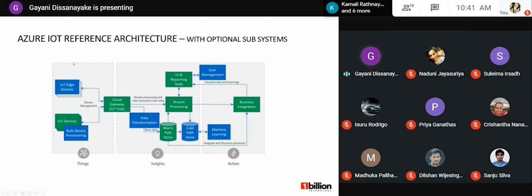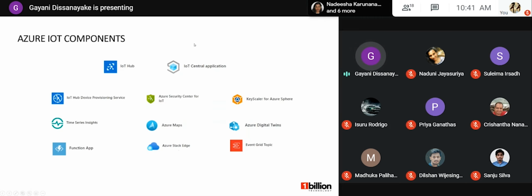Okay, that's about Azure IoT architecture. Then we will move to the next slide. It's about Azure IoT components. When you go to the Azure portal and need to create a resource, under the Internet of Things section, you can see these components. So I will describe each of these.